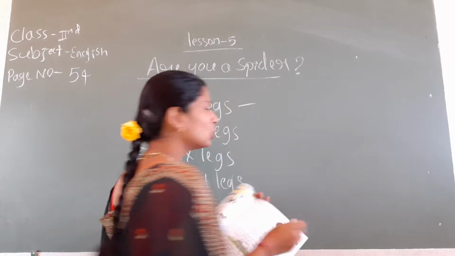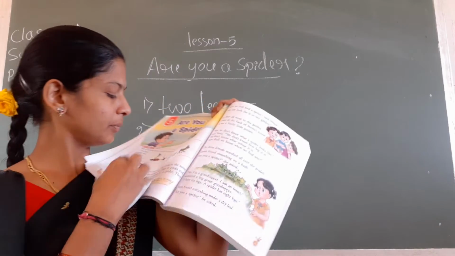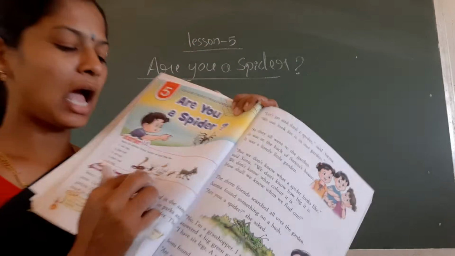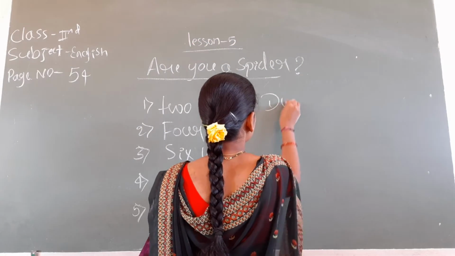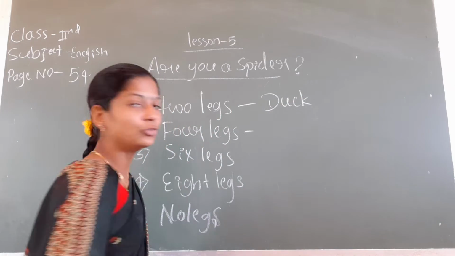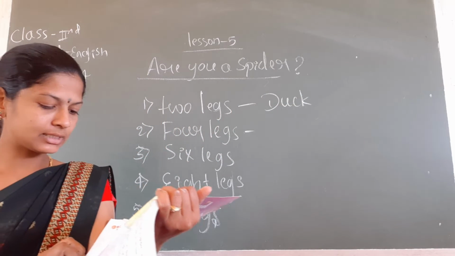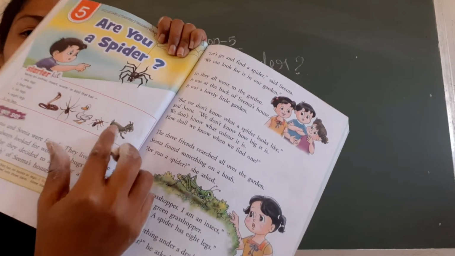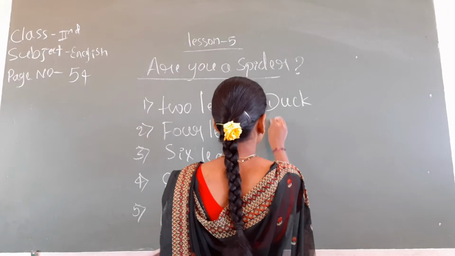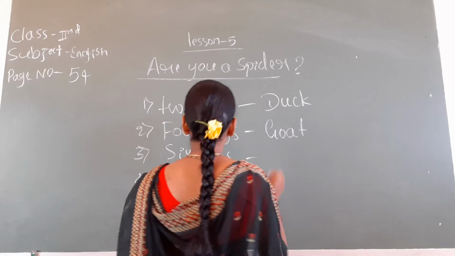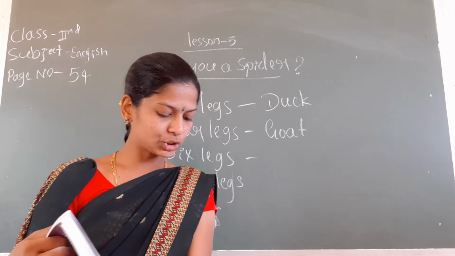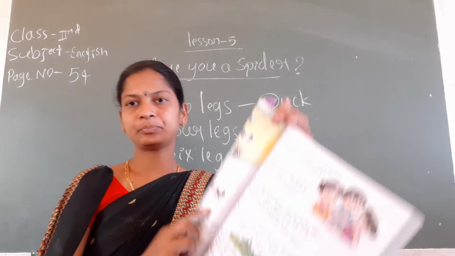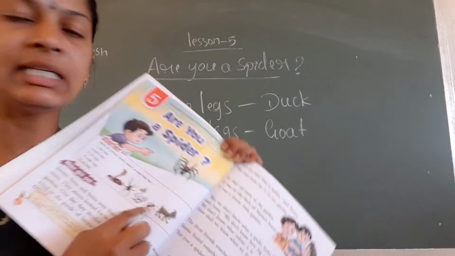See here, first one, 2 legs. See this picture. Duck. Duck has 2 legs. Next one, 4 legs. Who has 4 legs? See here, goat. Goat has 4 legs. Next one, 6 legs. See the pictures. Which has 6 legs? See here, ant. Ant has 6 legs.